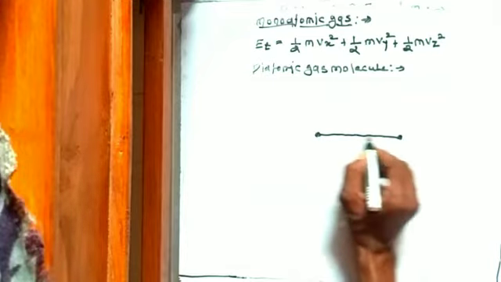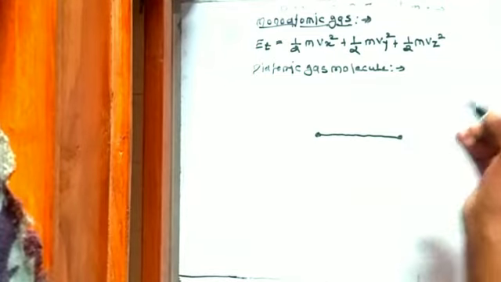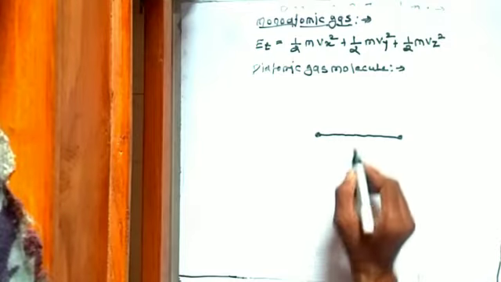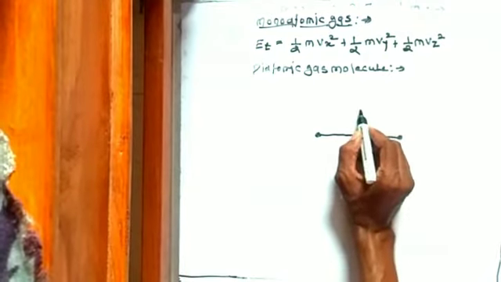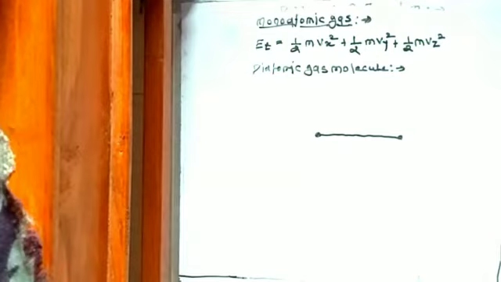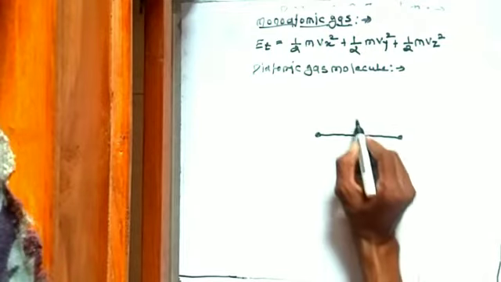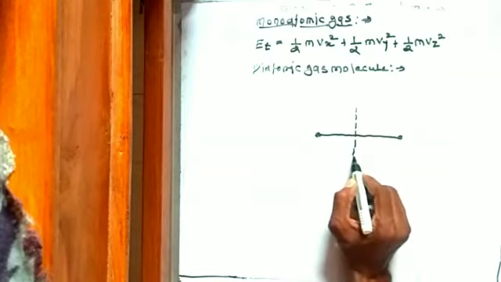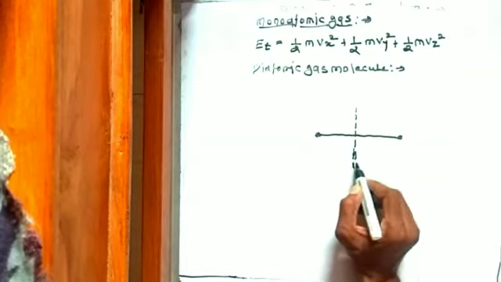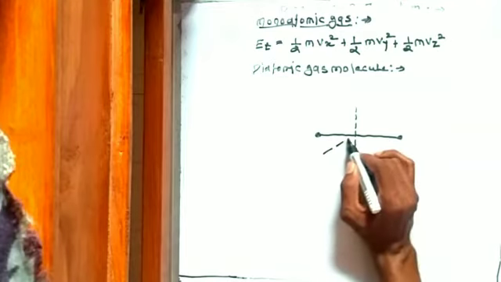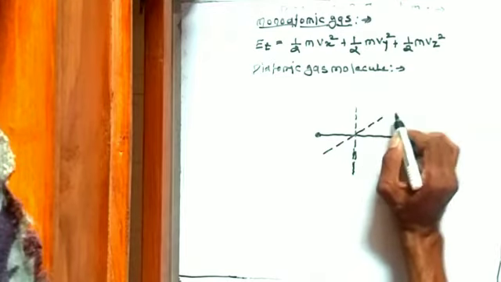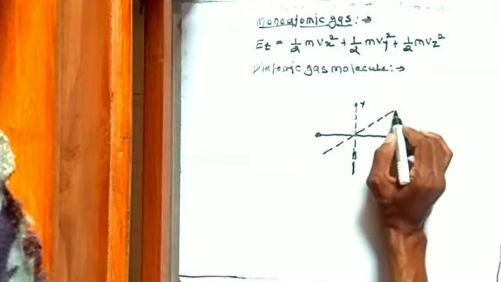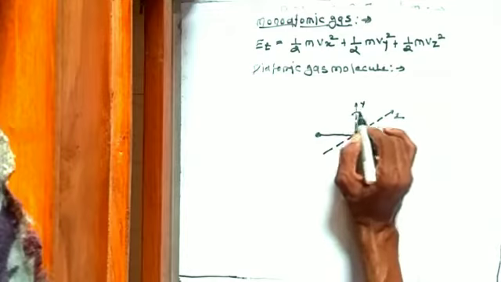Like a monoatomic gas molecule, the diatomic gas molecule also possesses translational degrees of freedom. But in addition to that, it possesses rotational degrees of freedom because it is capable of rotating about the center of mass around the 2 perpendicular axes, y and z axis.